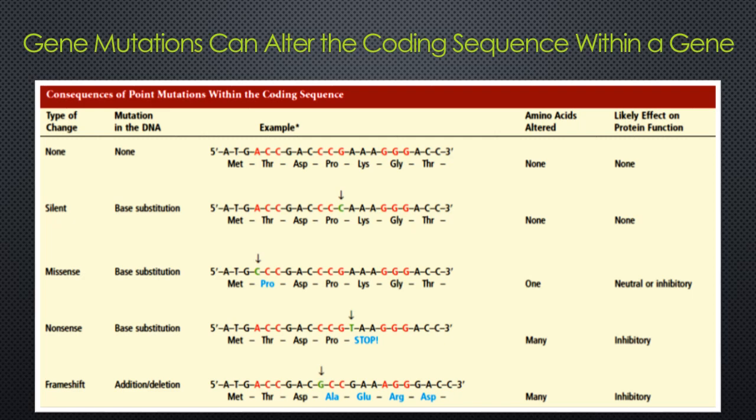Finally, frameshift mutation involves the addition or deletion of a number of nucleotides that is not divisible by 3. Because the codons are read in multiples of 3, this shifts the reading frame. The translation of mRNA then results in a completely different amino acid sequence downstream from the mutation.